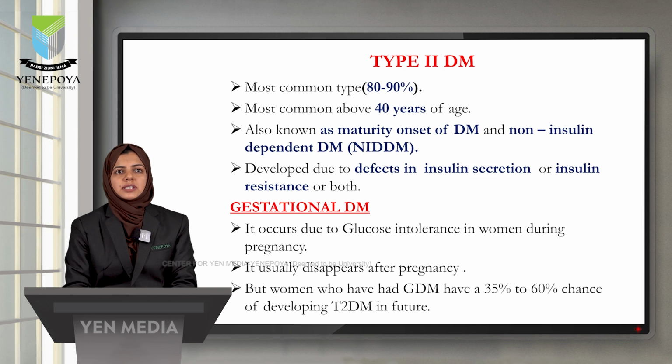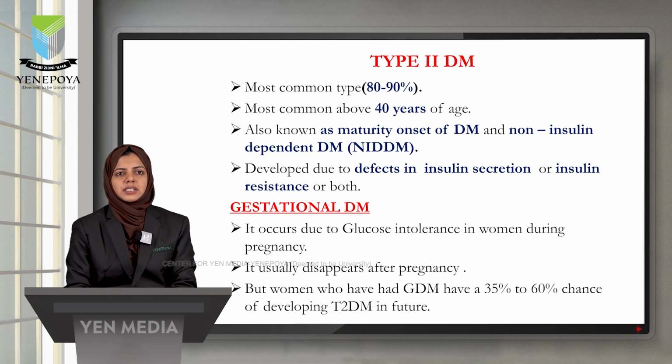Type 2 diabetes is the most common type of diabetes, that is 80 to 90% of diabetes is type 2 diabetes, and is common in above 40 years of age. It is also known as maturity onset diabetes and non-insulin dependent diabetes. Non-insulin dependent diabetes means there will not be any deficiency of insulin and it is developed due to defects in insulin secretion or insulin resistance or both. Insulin resistance means the effect of insulin will not be there.